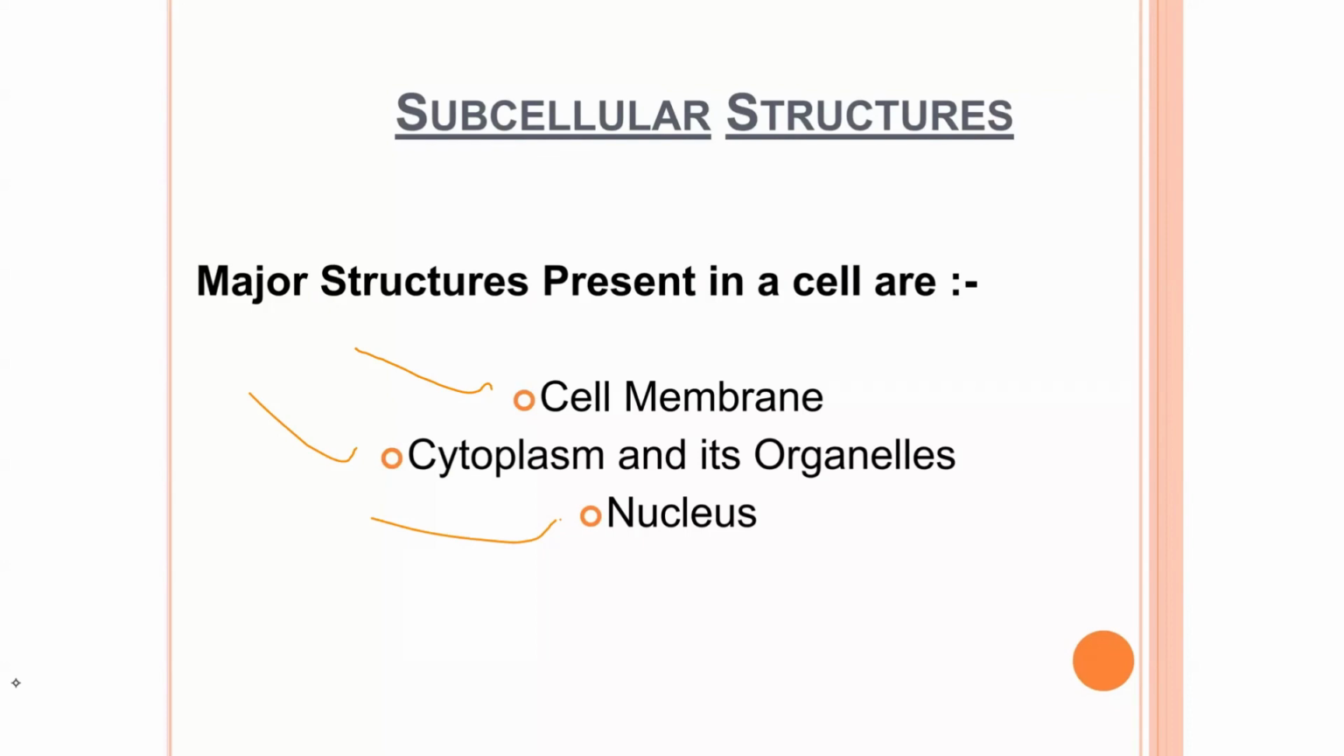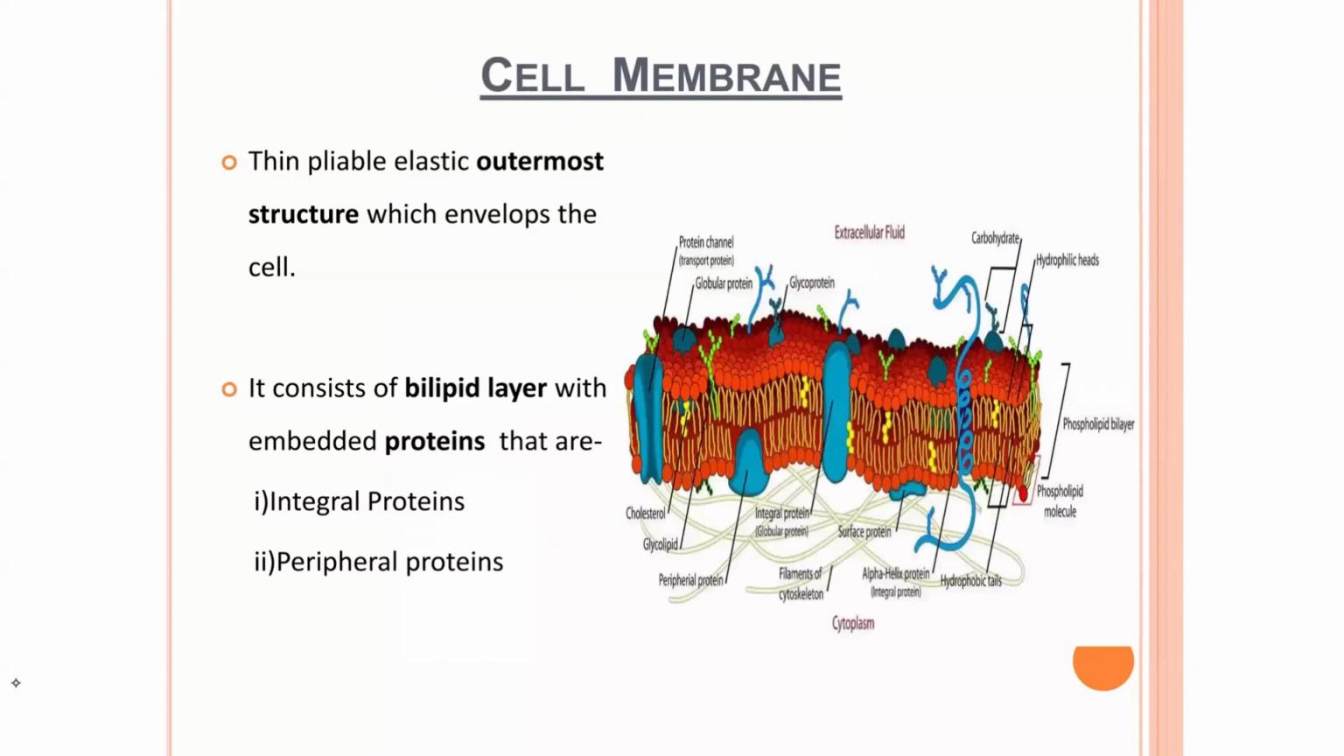So we are going to start by discussing the cell membrane. We will see its function and what it does. Okay, so now starting with the cell membrane. There is a thin, pliable, elastic outermost structure which envelops the cell. It means that the cell membrane is actually the outer part of the cell that covers the entire cell. What does that mean?